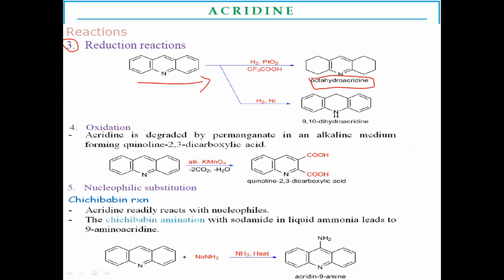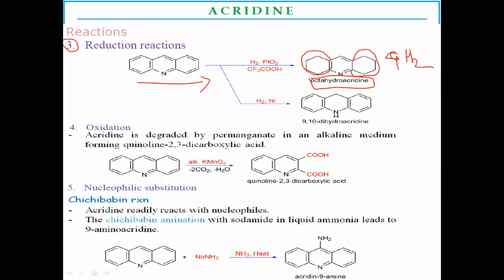There is an addition of 8 hydrogens, or 4 hydrogen molecules, on the benzene rings present in acridine, to form the 1,2,3,4,5,6,7,8-octahydroacridine reduced product.